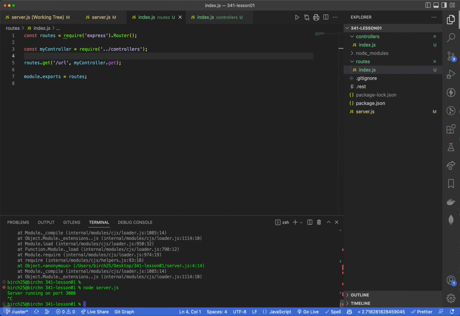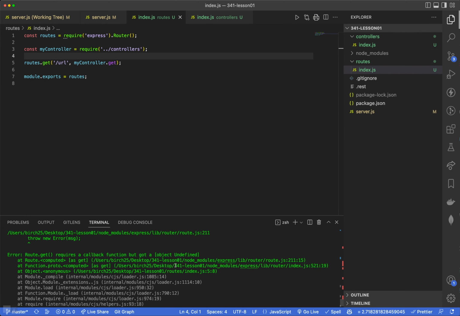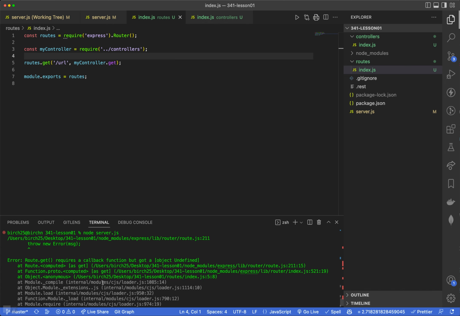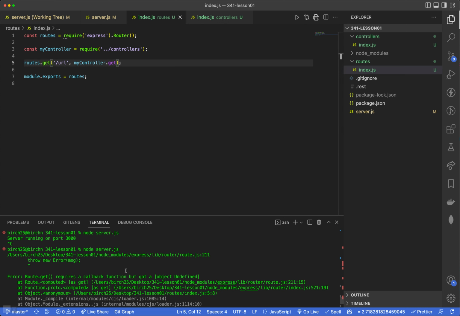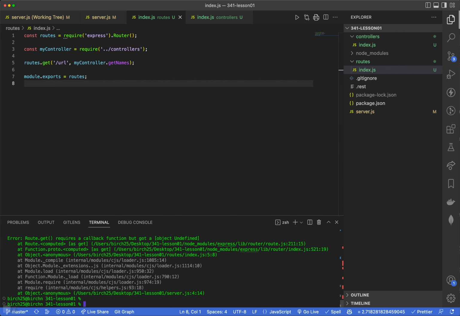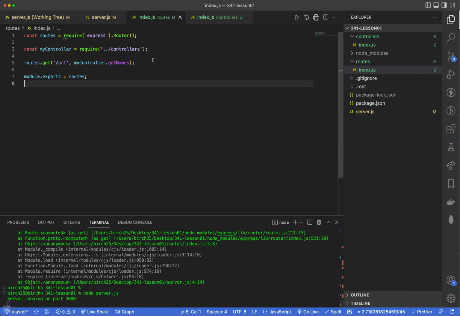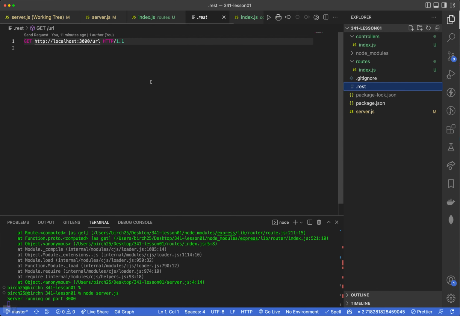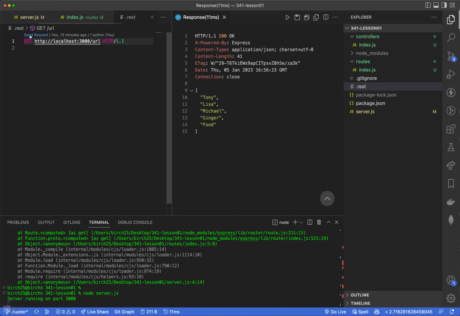So if I stop this and run it again, route.get requires a callback function but got object undefined. So let's see what was thrown. Oh, I thought I put get names here. That was my bad. Okay, let's try that again. No errors this time, that's good. Let's open up our REST file and try sending our request. That's perfect. Okay, sweet.